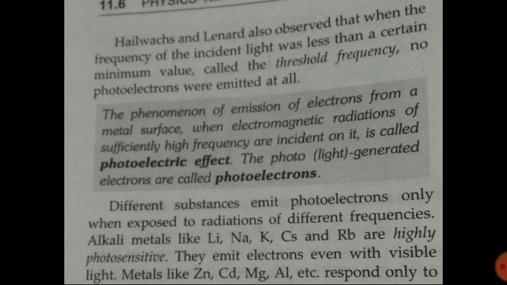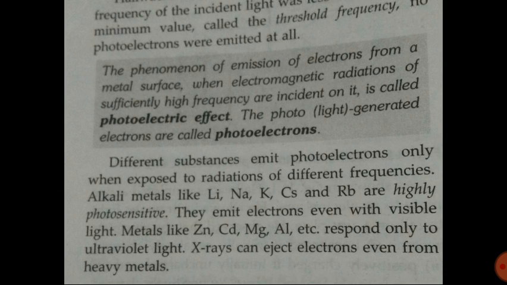After this photoelectric effect, whatever electrons become free, whatever electrons come out from the metal surface, those electrons are called photoelectrons.